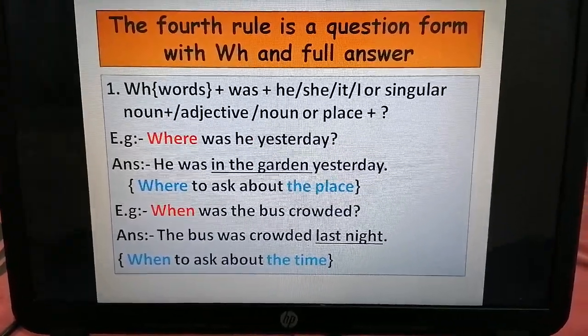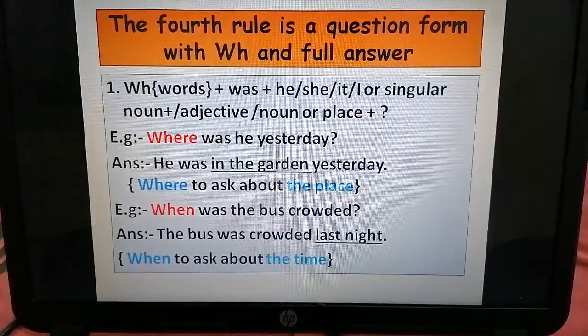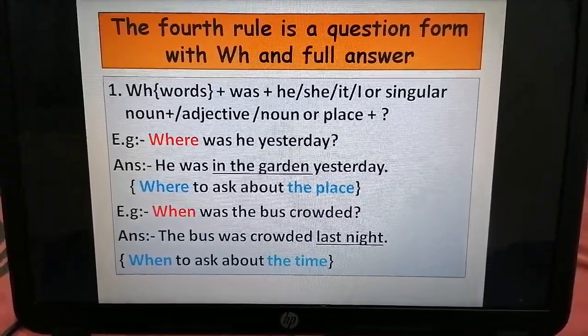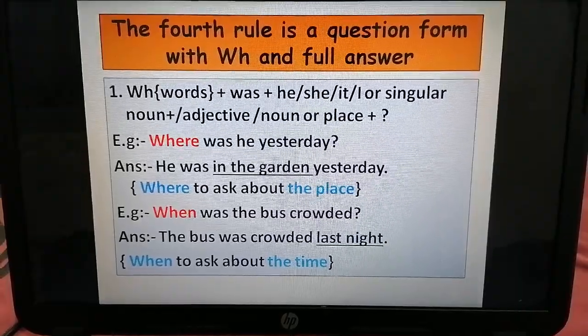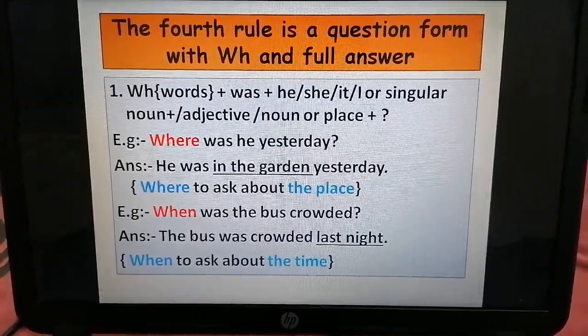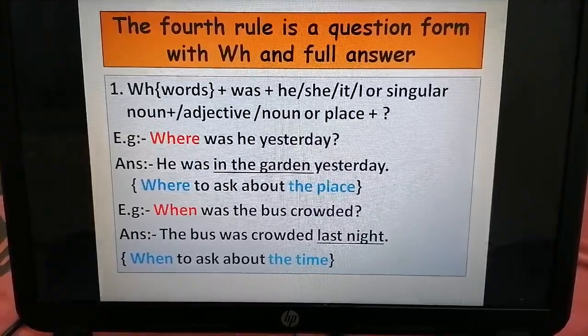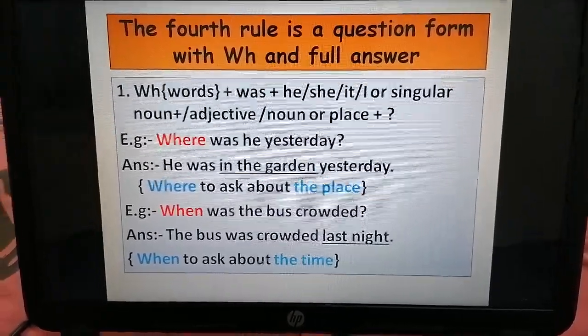This rule needs full answer, depends on the first rule. For example, where was he yesterday? The answer is he was in the garden yesterday.